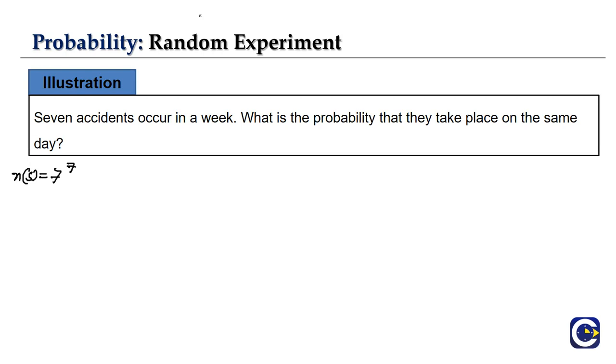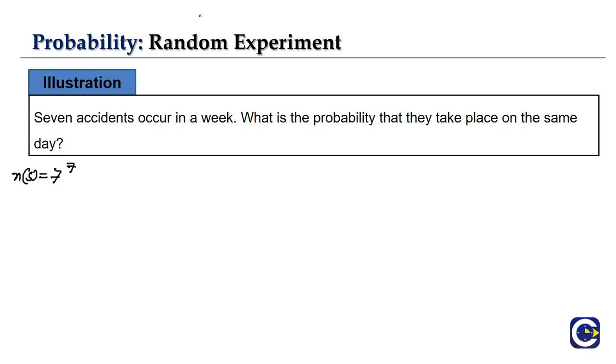Because the total number of ways in which our 7 accidents can happen in a week is such that, in 7 days, all 7 accidents can even happen on a single day. So there is a chance of that too. So our total number of elements in the sample space will be 7 power 7.